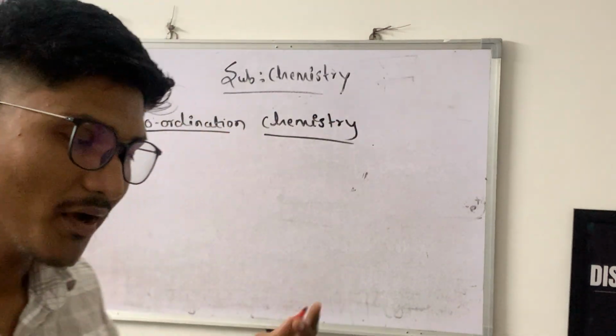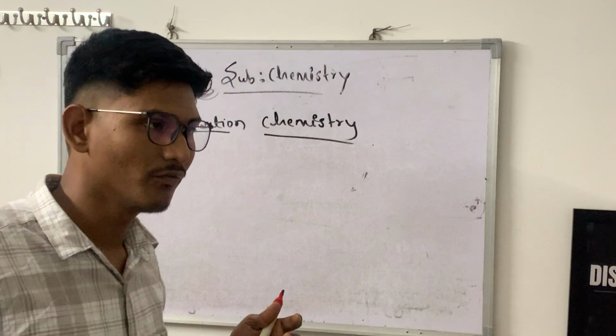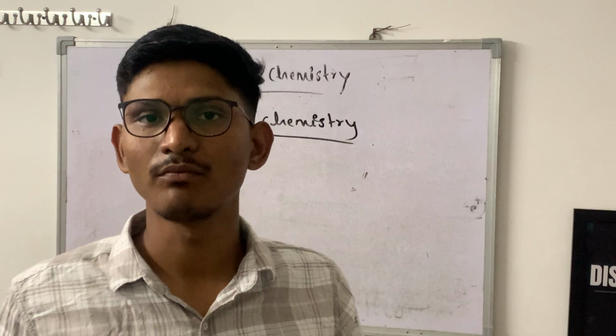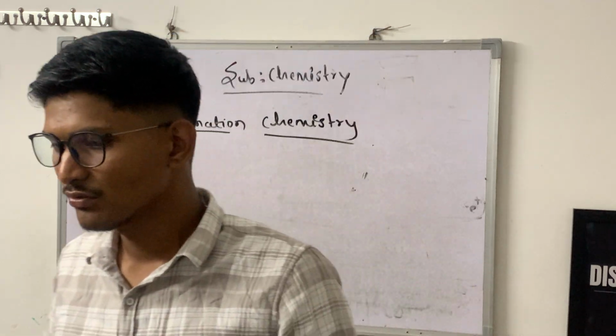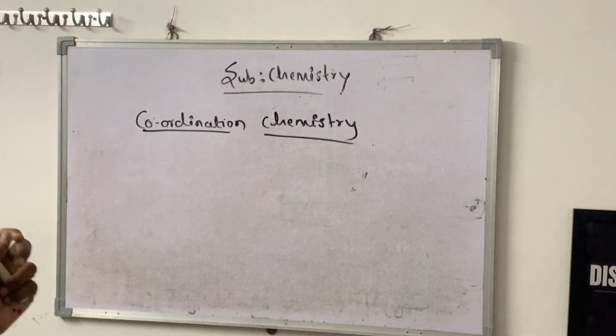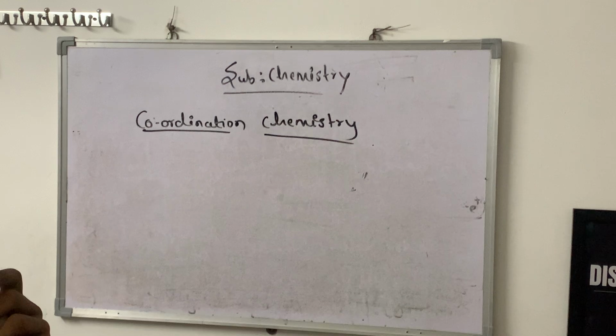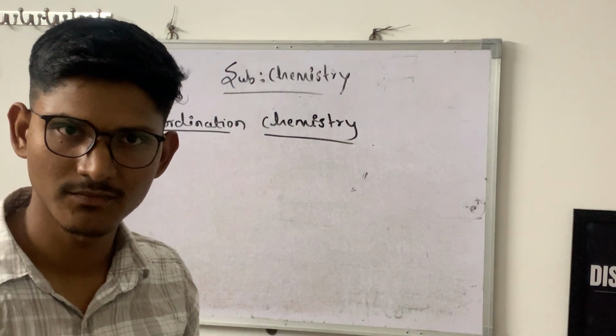By studying these theories, we are able to know what kind of bonding is present between metal and ligand, what kind of orientation, stereochemistry, magnetic properties, optical properties, color, spectra, everything. So now let us discuss bonding in coordination complexes.